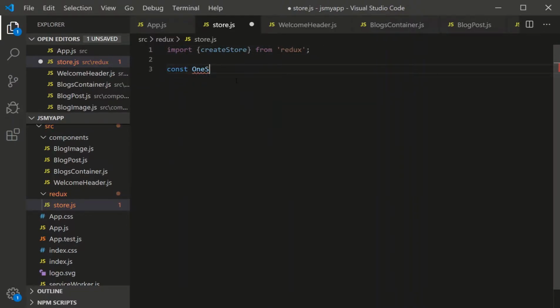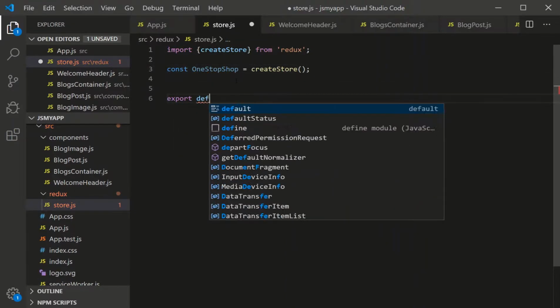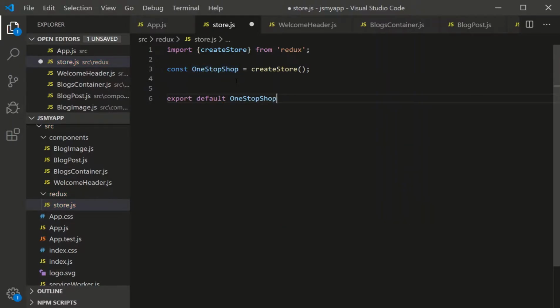I'm going to call my store one-stop-shop, like that. We create the store. We'll get back to the argument listings in a second. And then we export the store. So I'm going to export default, one-stop-shop. You could have easily exported it right away like this, but I like to do default exports. So that's the first step.